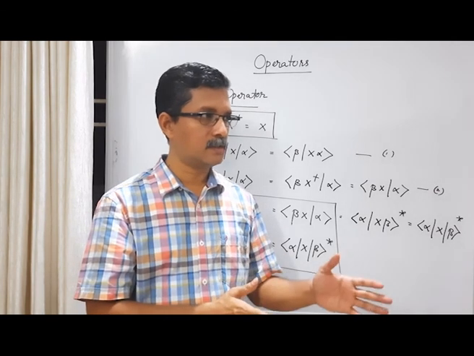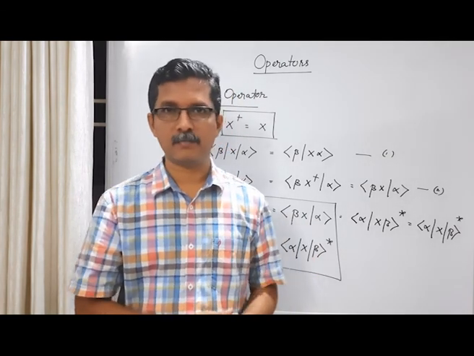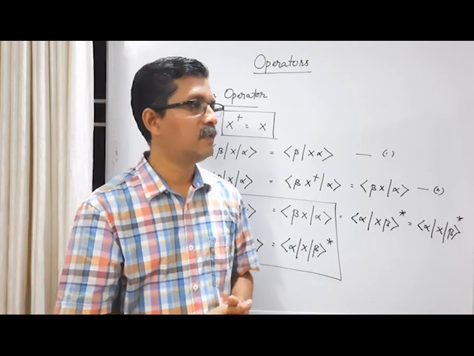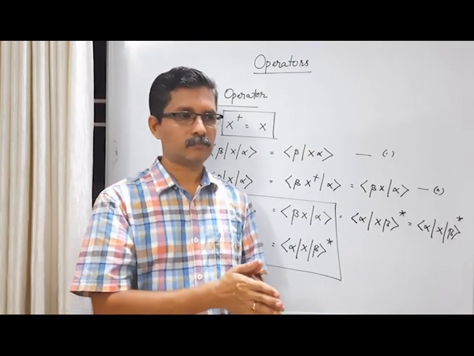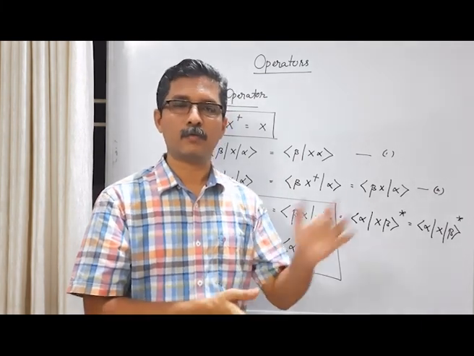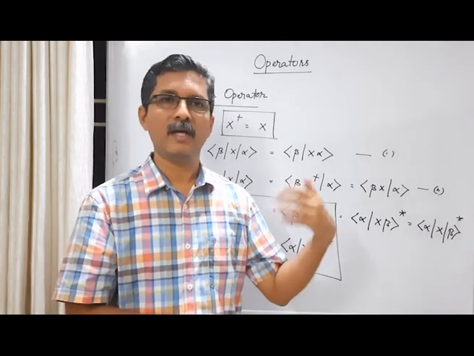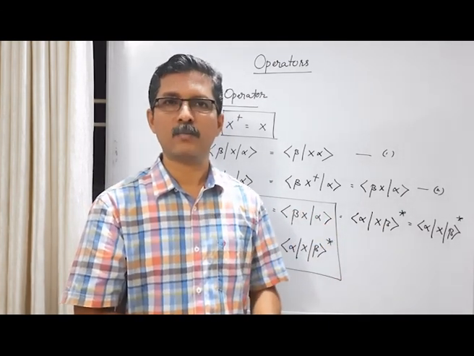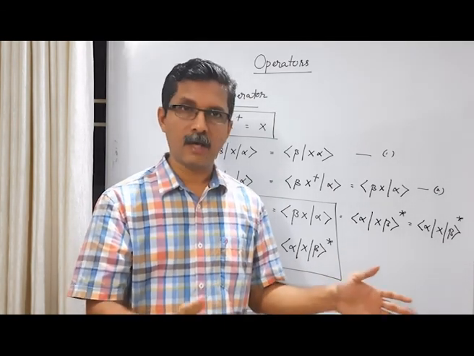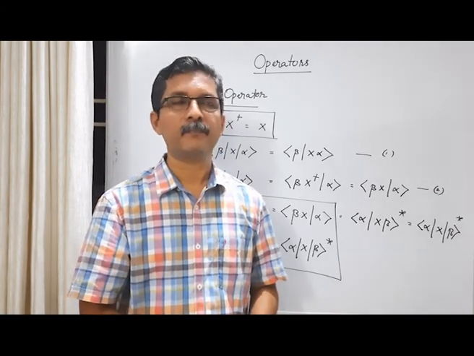Then we also discussed that eigenkets can be labeled after eigenvalues. Examples we can get from sequential Stern-Gerlach experiments. We also considered the result that eigenkets of a Hermitian operator form a complete set. That means they can act as the base vectors of a vector space, or a general ket can be expressed as a linear combination of these base eigenkets. Okay. Then we considered a lot of results regarding operators, the algebra of operators we can say.